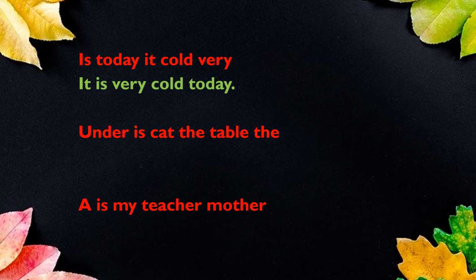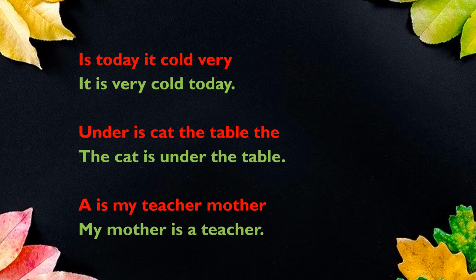Very good. Try to do even the other two sentences. Under is cat, the table, the. Very good. The cat is under the table. And even the third sentence is the same. My mother is a teacher. Very good. And if we write the words as we like, we do not get correct meaning. But once they are arranged in proper order, they give the meaning that we want to convey. So such type of meaningful statements are called sentences.